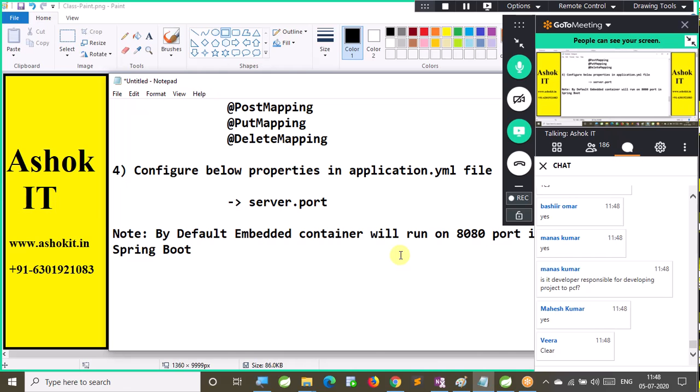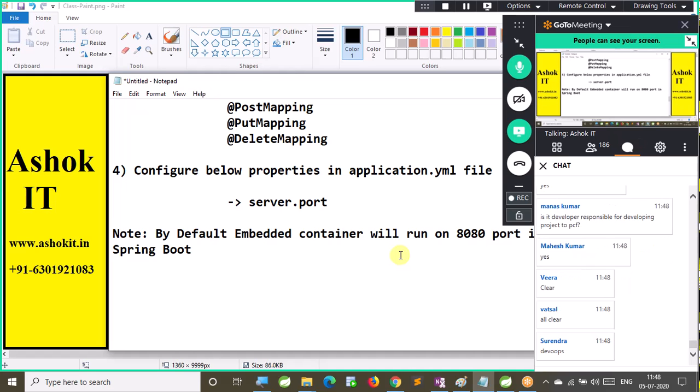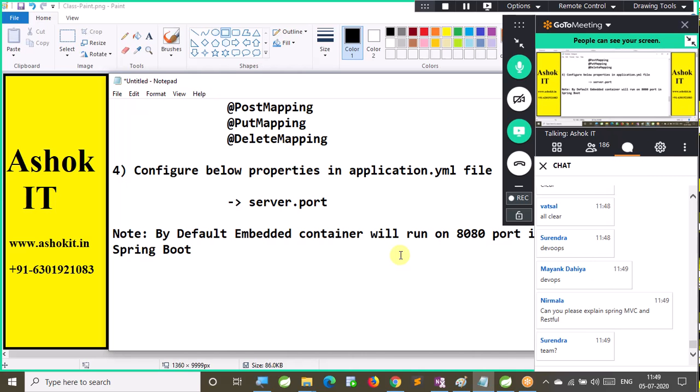Developers don't do that, but I will tell you how to do that also. Developers will not deploy to the PCF, a separate PCF team will be there. In my project, we are using PCF only, and we are migrating very soon to AWS, so we have good experience with the PCF. I will tell you how to create accounts in the PCF and how to deploy your application also. Once microservices are started, you will be able to bring your applications live. That is my guarantee.